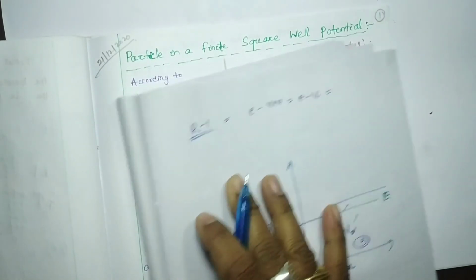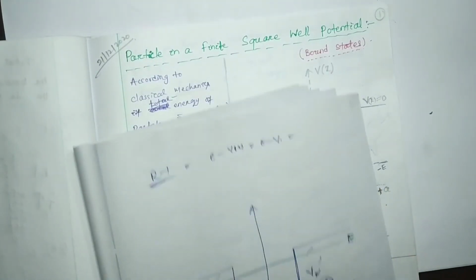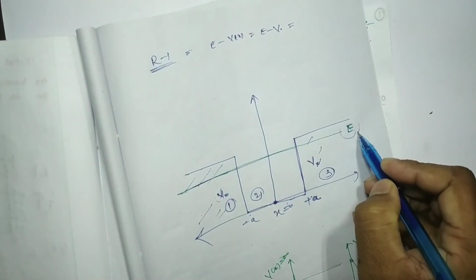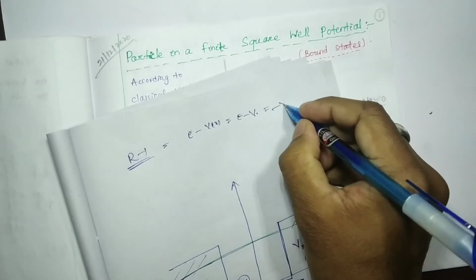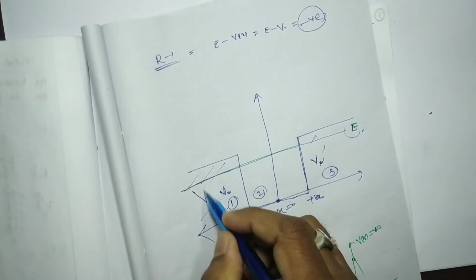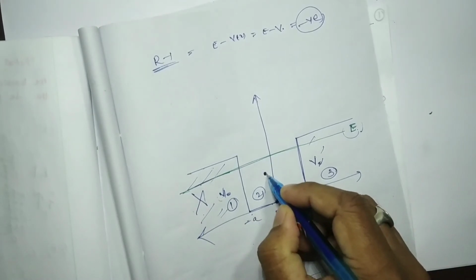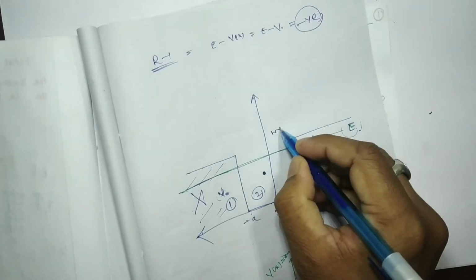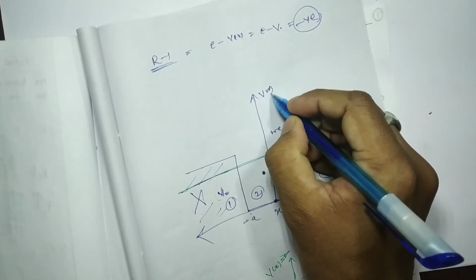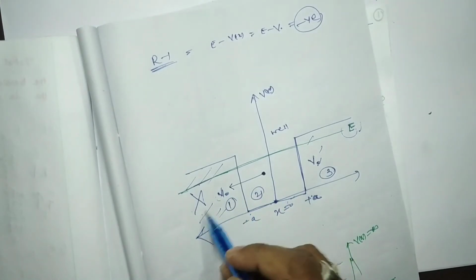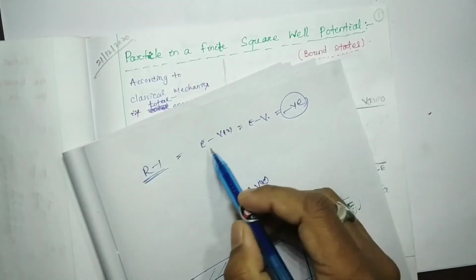V0 is greater than E for this region, so this is negative. That means this region is forbidden for the particle which is inside this well. If the particle is here, it cannot penetrate this region, because E minus V(x) is negative.